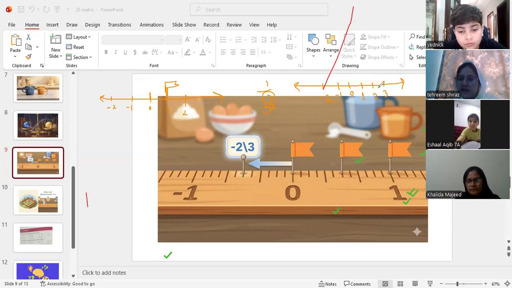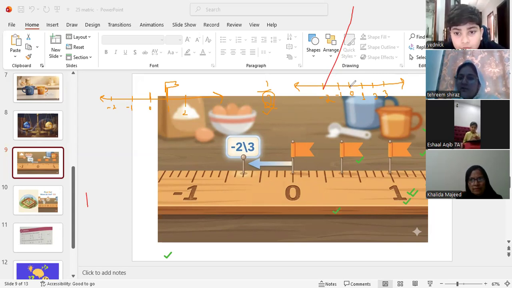This is the number line, right? Yes, ma'am. Beta, the fractional form is 1 by 2, right? What is the denominator in the fraction? That is 2. I have to draw a number line with this specific gap, first of all. Whatever the denominator is, you have to leave those spaces.